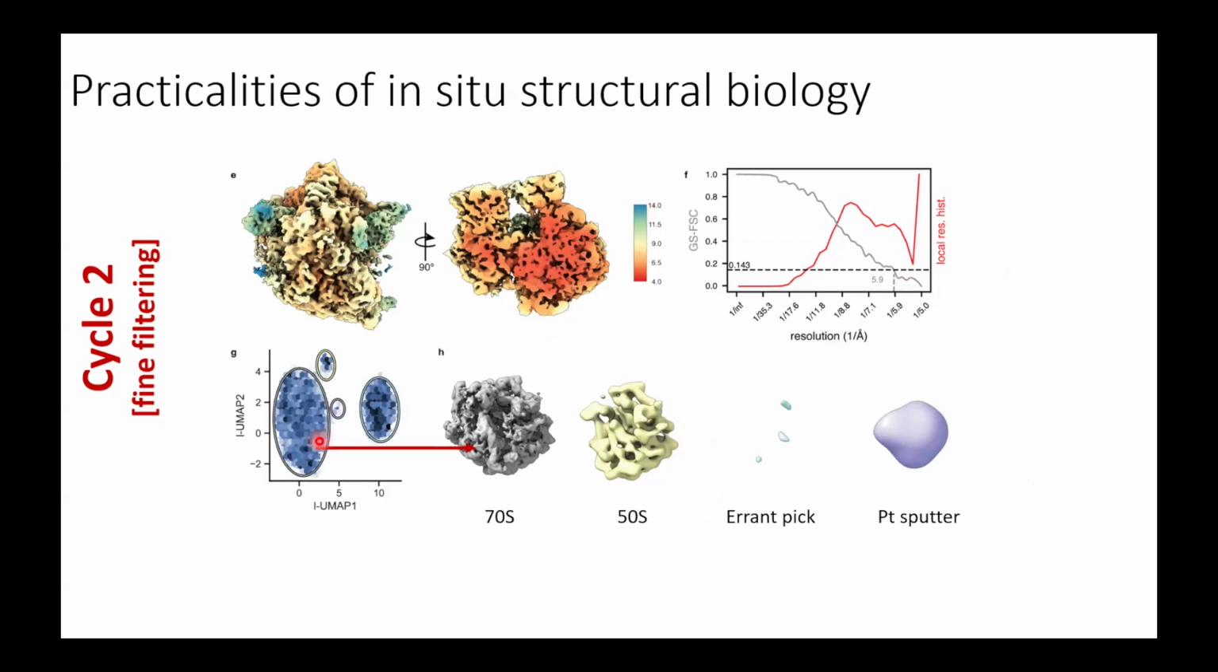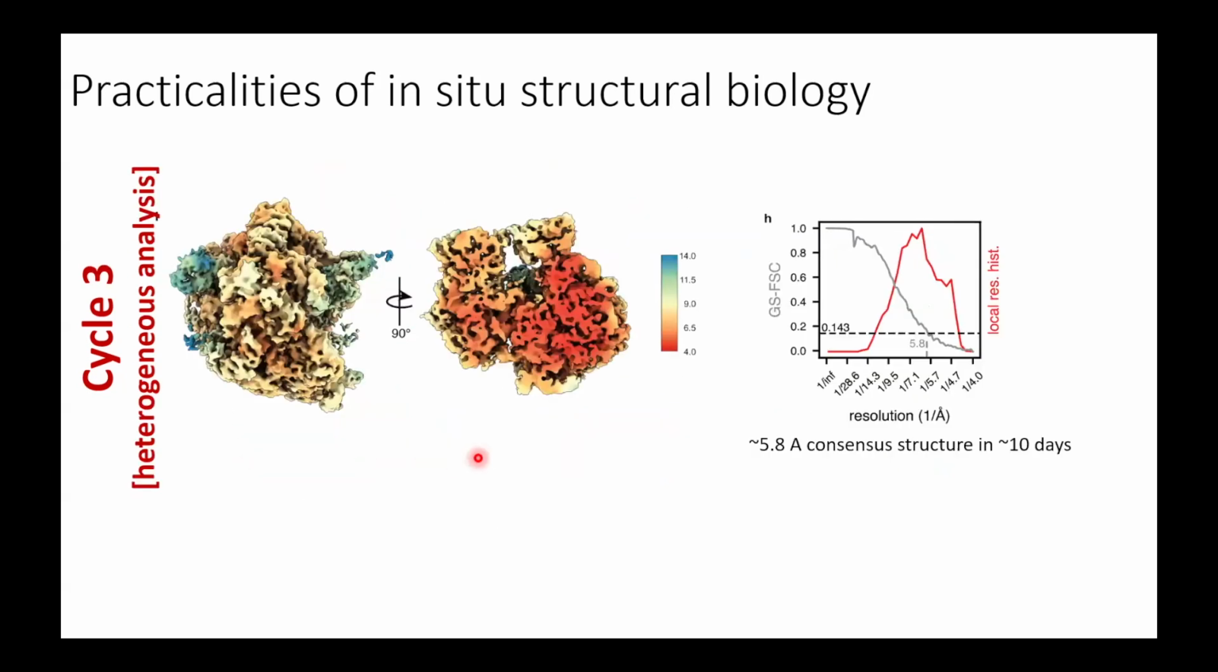And then here we can see 70S, 50S, errant picks, and what we've assigned as platinum sputter, nicely separated out. Again, we can take the best particles here, the 70S, and push the reconstruction resolution a little bit further, here hitting 5.8 angstroms. And again, this whole workflow is completed in 10 days, and I'm really excited about this opening up the possibility to now look at large sets of genetic or pharmacological perturbations for the assembly process, and then looking at the distributions of structures that come out of it.